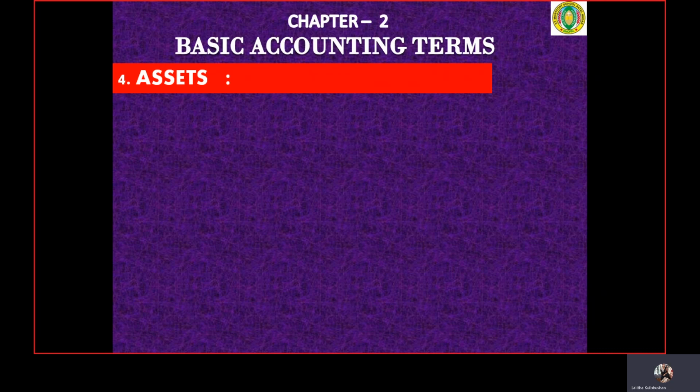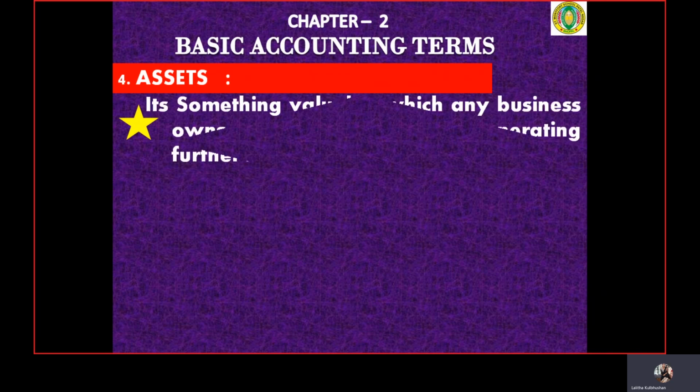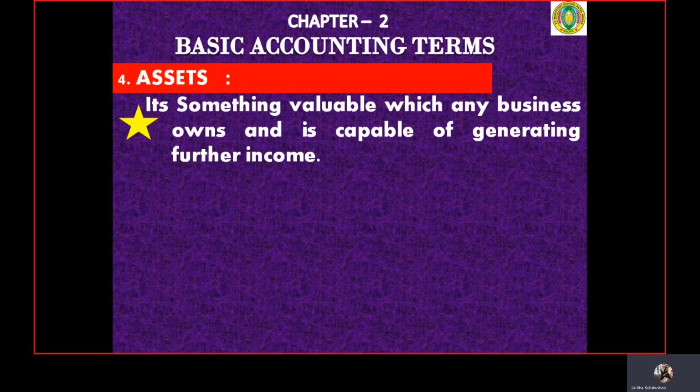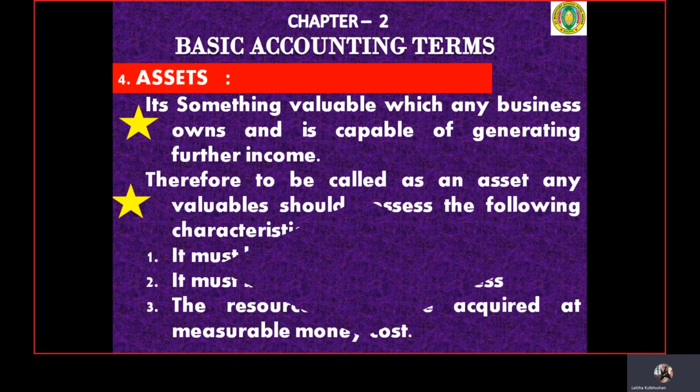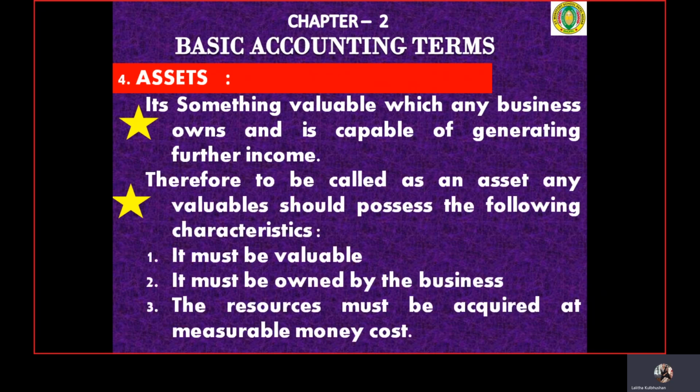That is what we call assets. Let's see what the term assets basically means. Assets means something valuable which any business owns, and which is capable of generating further income. An asset is a very valuable property to us through which a business can generate further income or add more revenue. These types of things can be called assets.